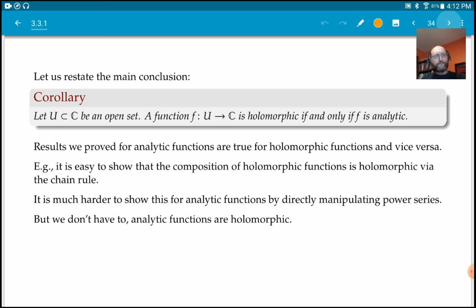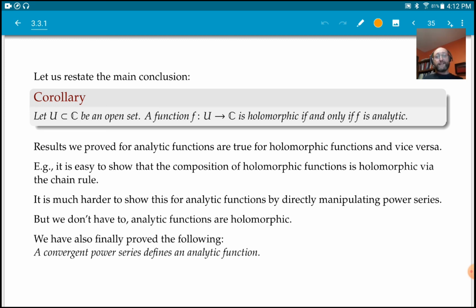All right. Now, another thing that we've just proved that maybe is not quite immediate, and which was a bit of a technicality. Before, when we defined analytic functions, we said an analytic function is something that in a neighborhood of every point has a convergent power series that converges to the function.